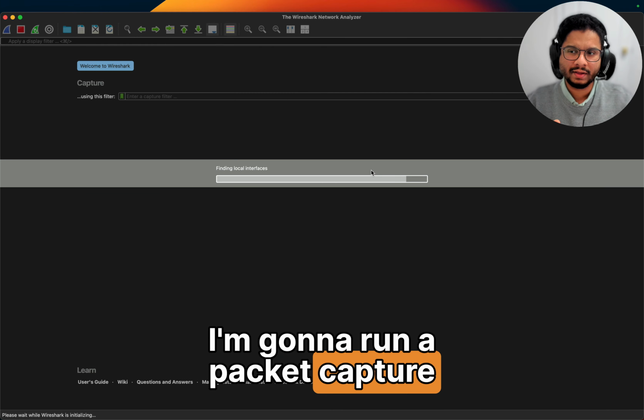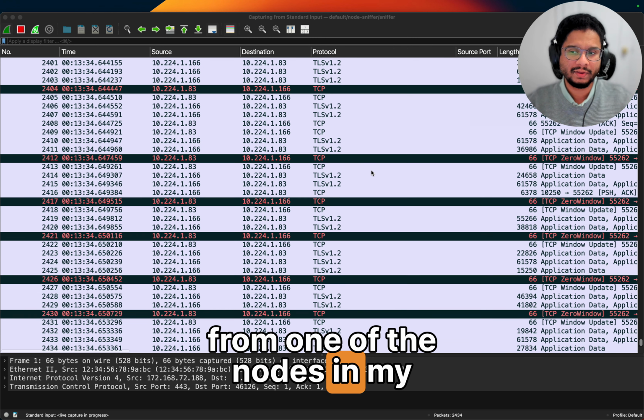Now to demonstrate this, I'm gonna run a packet capture from one of the nodes in my cluster. And as these captures are coming in, we can see a lot of application level data. Let me stop this capture. And what I'm gonna do next is run a query to look at DNS requests and responses from the Hipster Shop namespace, the app we looked at previously.